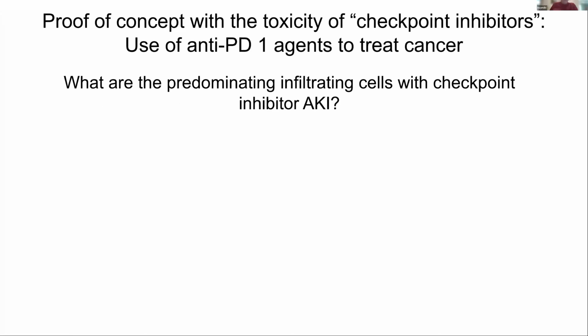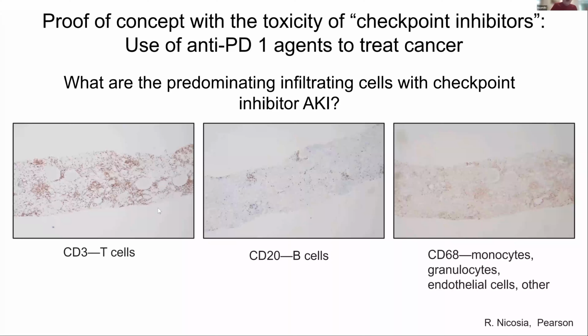Well, it's T cells, and that's what you would expect. So here you're staining for T cells by CD3, B cells, a few there. CD8 is a marker for monocytes, granulocytes. It actually can label a lot of cells, but the T cells really predominate.